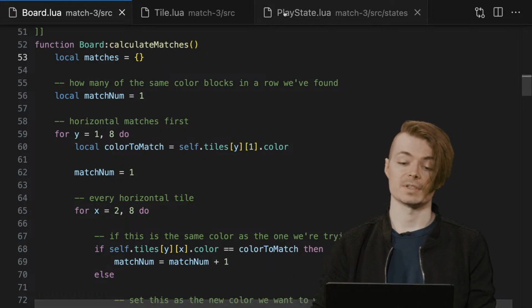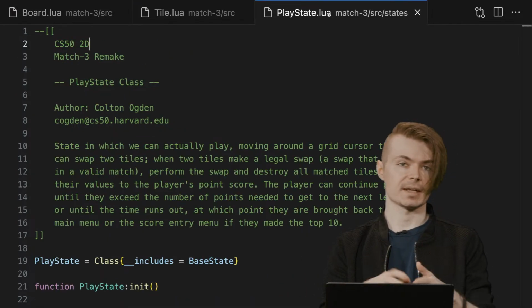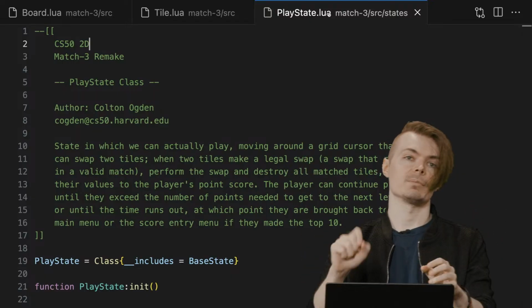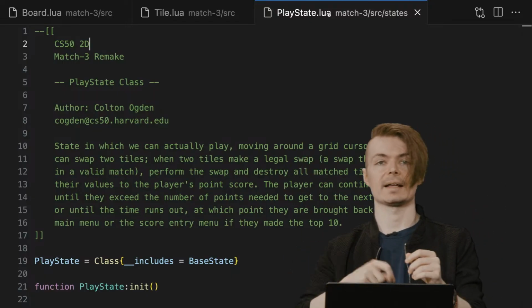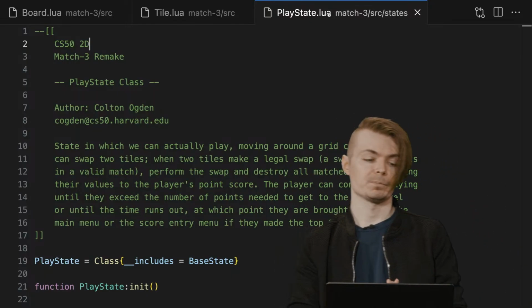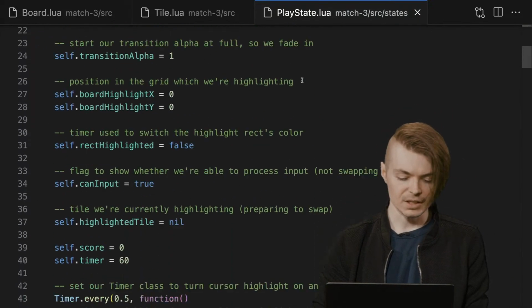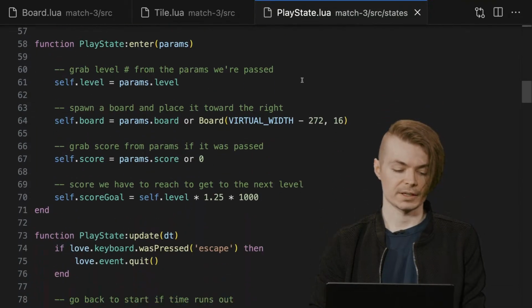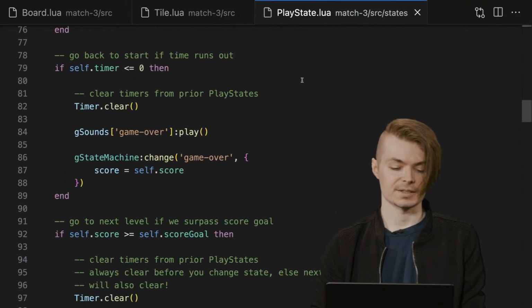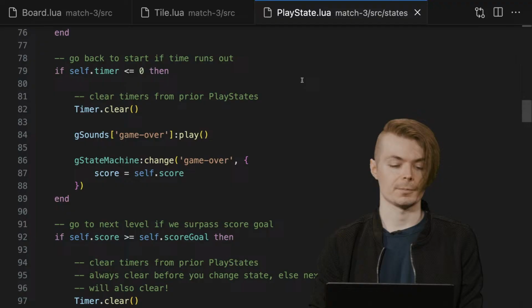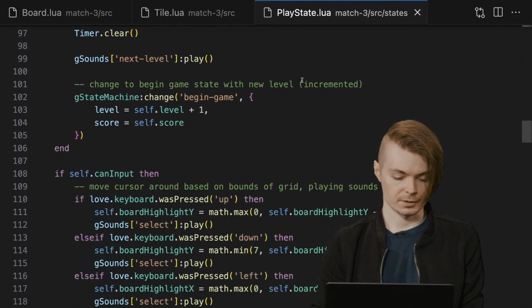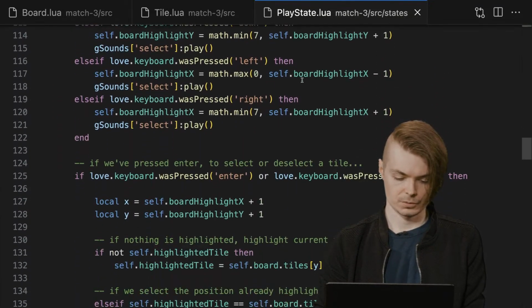The calling bit of code is in play state. So in play state, there's going to be stuff happening. The user's going to move their cursor. They're going to highlight things exactly like we showed. The examples that we showed are very similar to what's actually in the code. And we'll take a look at a couple of instances where timer is relevant for the code as well.